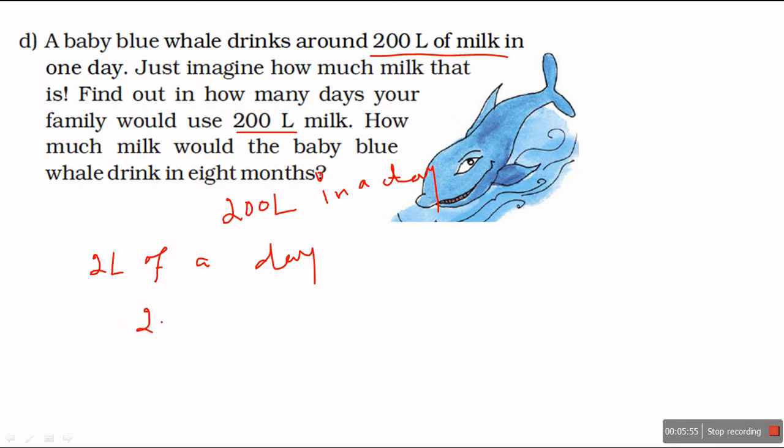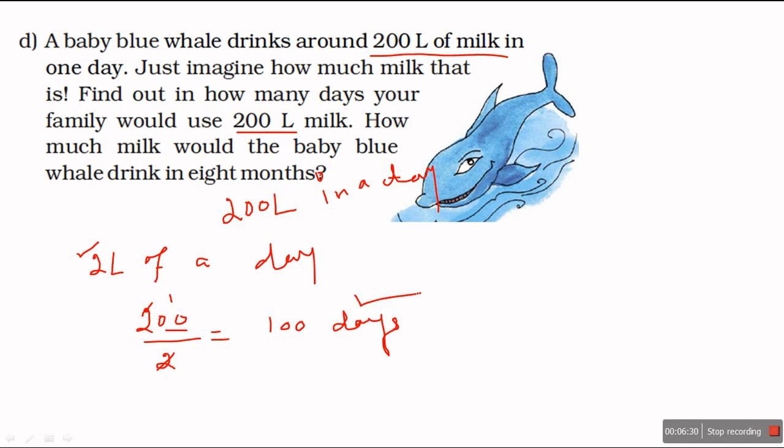So 200 liters total milk, and I have to divide it by 2 liters in a day. So zeros are separate in the answer. 2 1s are 2. So 100 days. If our family consumes 2 liters of milk in a day, we will have to take 100 days to complete the 200 liters of milk.